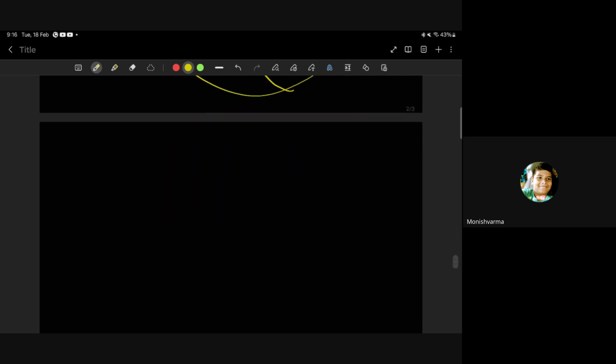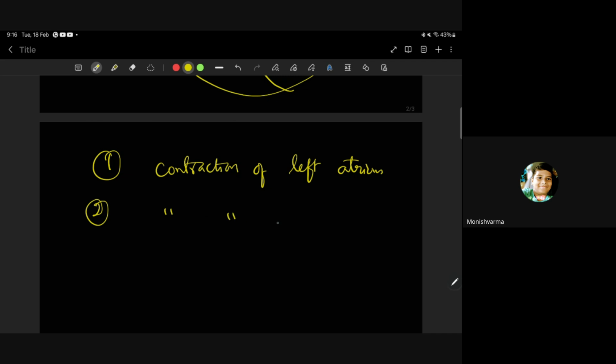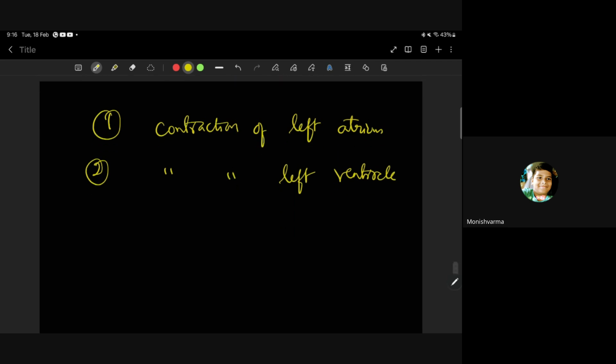I will tell you four steps, Monish. Okay, ma'am. One is contraction of left atrium. Second is contraction of left ventricle. Third is relaxation of right atrium.